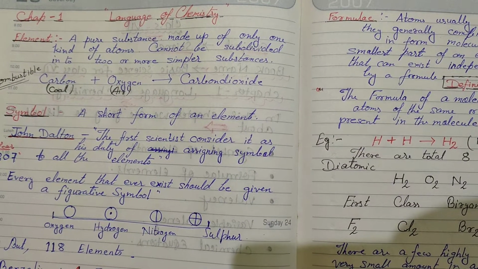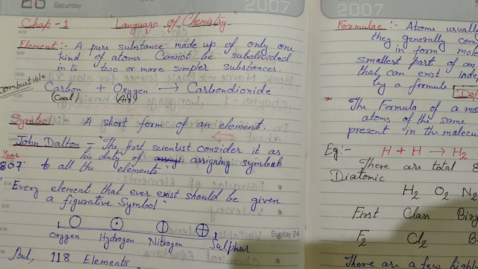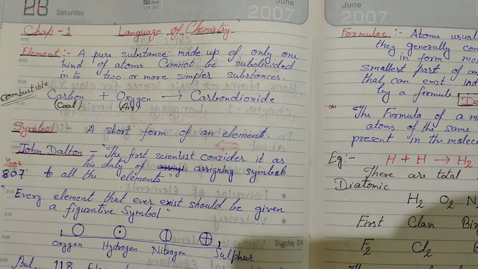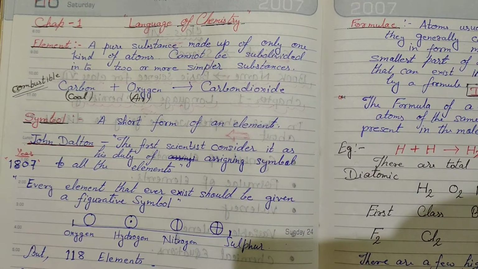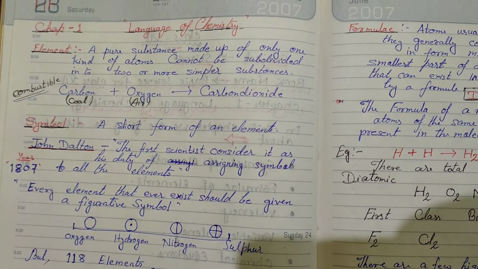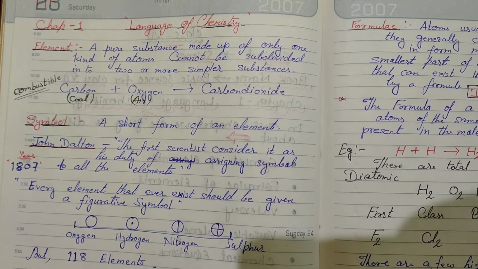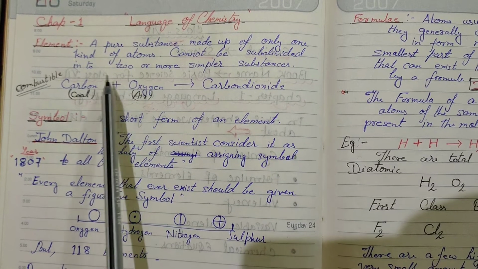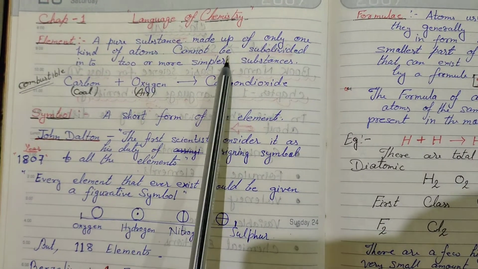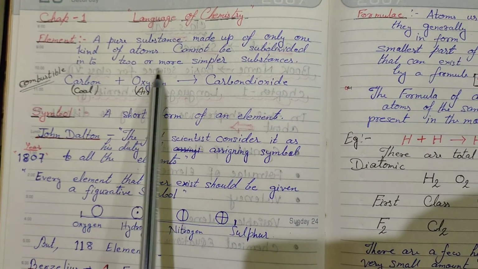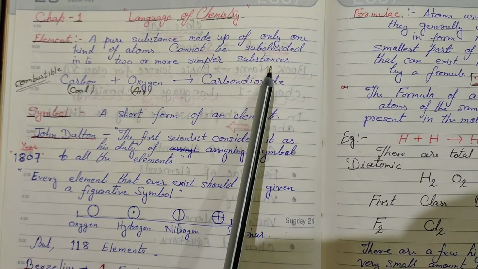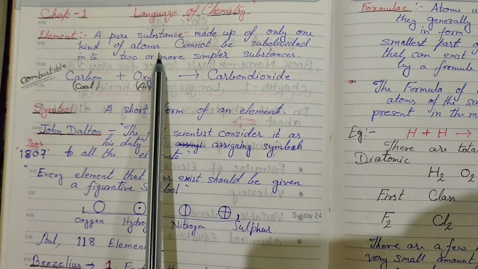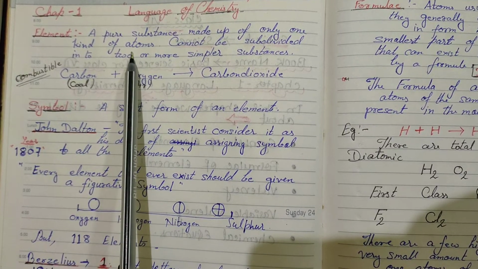So today we will discuss chapter number 1, language of chemistry. You all know about element. What is element? Element is a pure substance made up of only one kind of atoms which cannot be subdivided into two or more simpler substances. That means atoms cannot be divided. Atom is the smallest